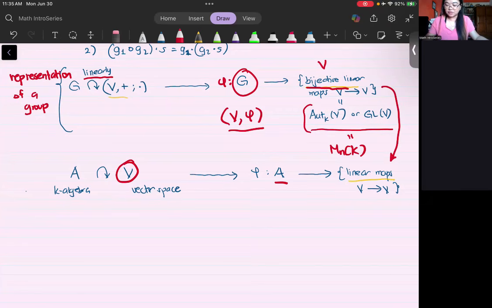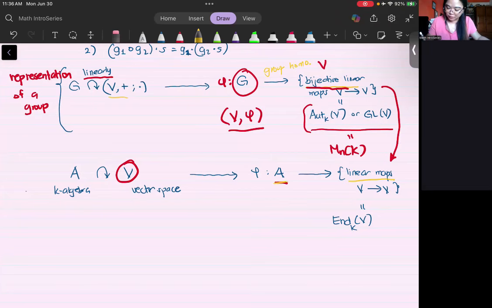So what we get is just the set of linear maps from V to V, and that is what we denote by End_K(V), the set of all linear maps from V to V. Okay, above we have a group homomorphism here.